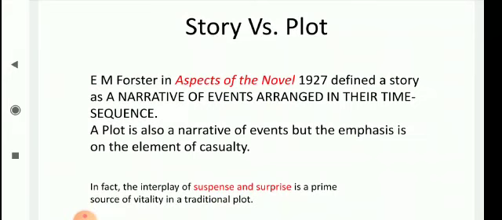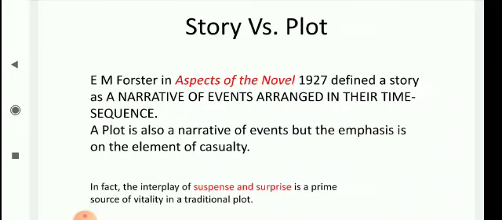Let us take up one example. The king died and the queen died. This is a story. This is a story because you have put these two pieces of information in a chronological order. But if you say the king died and then the queen died of grief, this is a plot. Have you got the point? I repeat, the king died and then the queen died of grief. This is a plot because here you have artistically arranged the incidents.